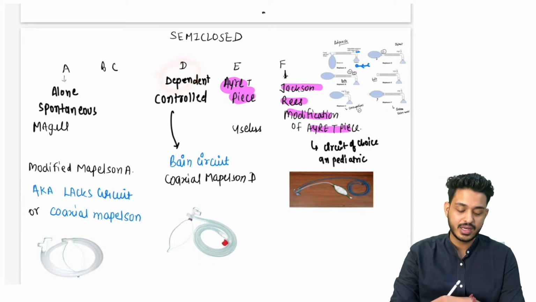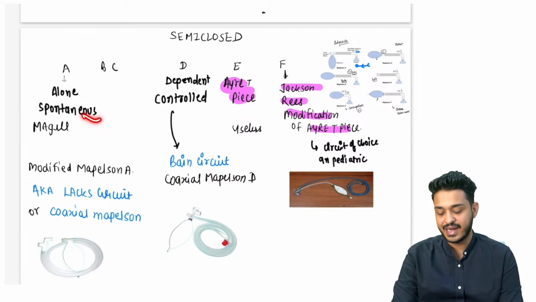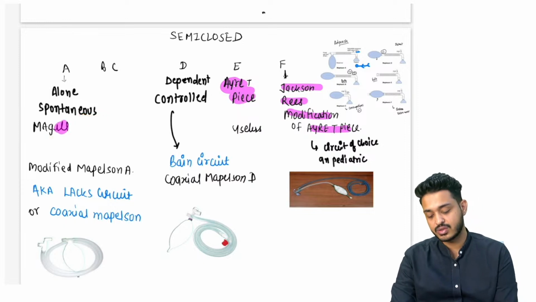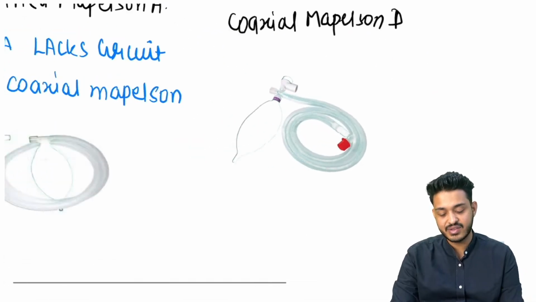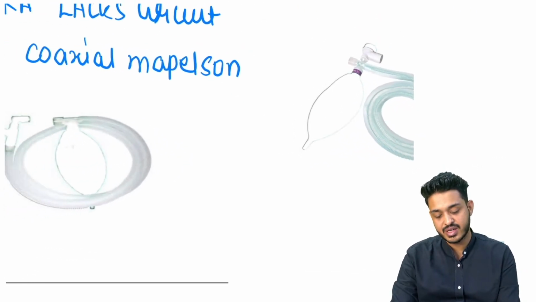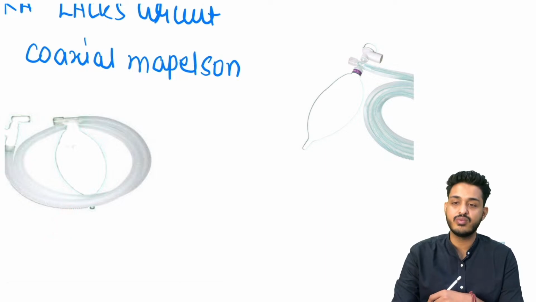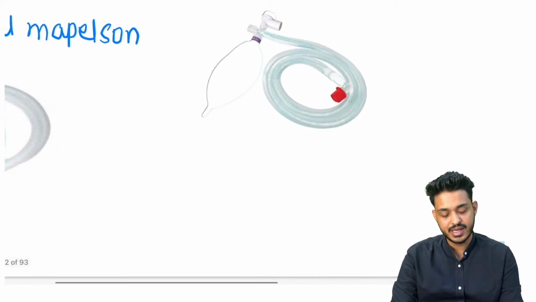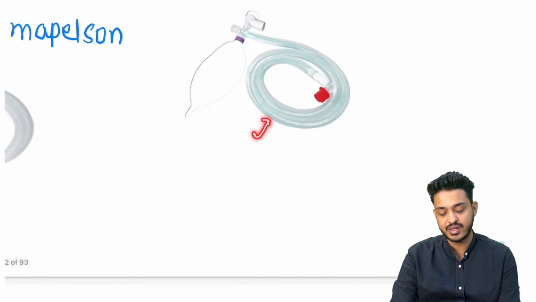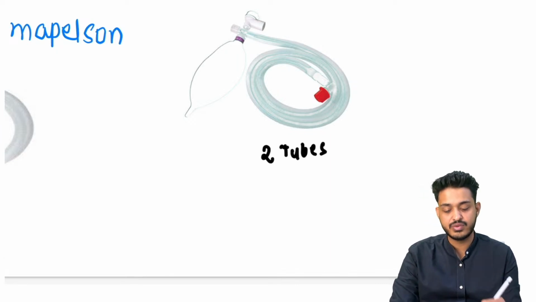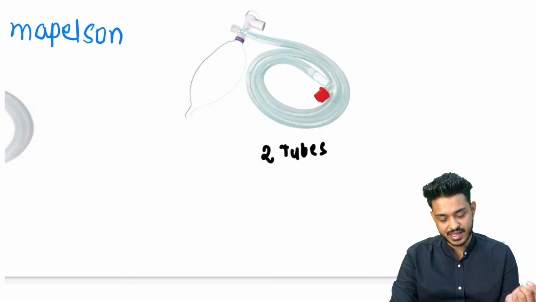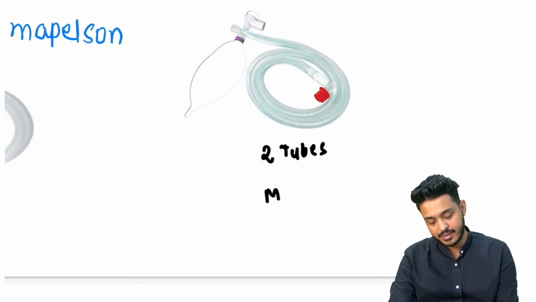अगर controlled ventilation है, बंदा खुद से सांस नहीं ले पा रहा, that is going to be Mapleson D. Okay, अगर खुद से सांस ले पा रहा है that is going to be Mapleson A, also known as McGill circuit, also known as modified Mapleson A. अगर image में कैसे differentiate करोगे? Image में differentiate करने के लिए, can you appreciate there is only one tube here, there is going to be a tube within a tube. अगर दो tubes दे रखी है, if two tubes are given you will be thinking in terms of Mapleson D.